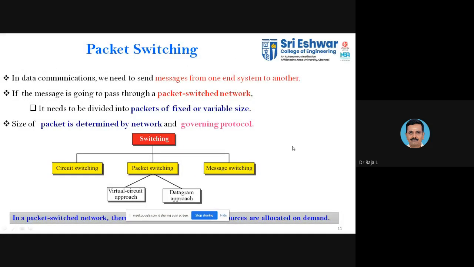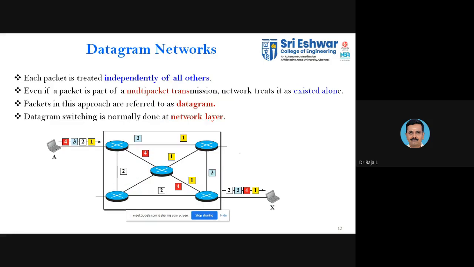So this is the classification of the packet switched approach. In the packet switched approach, we have two classifications. One is the virtual circuit, the other one is the datagram approach. We already discussed the datagram approach. In that, the entire data is divided into smaller size packets and it will be transmitted to the available path.